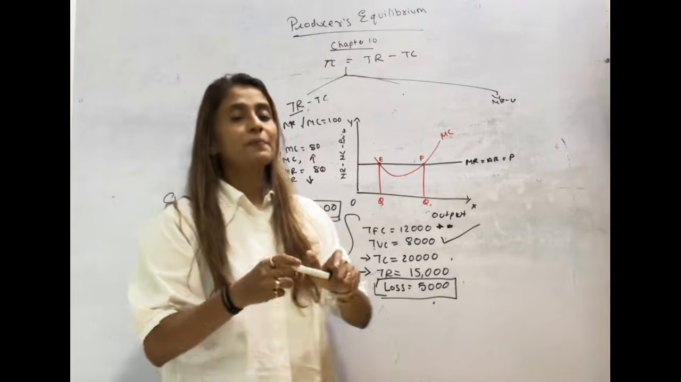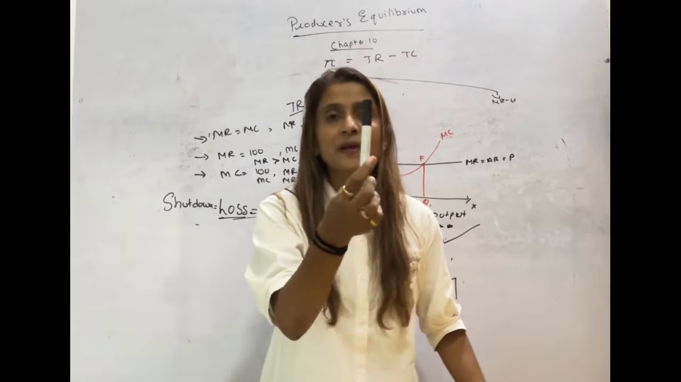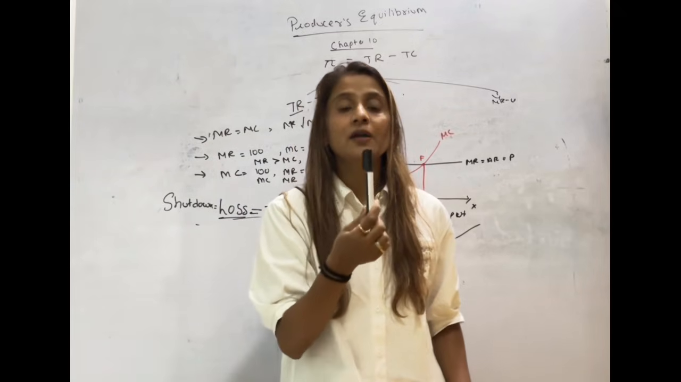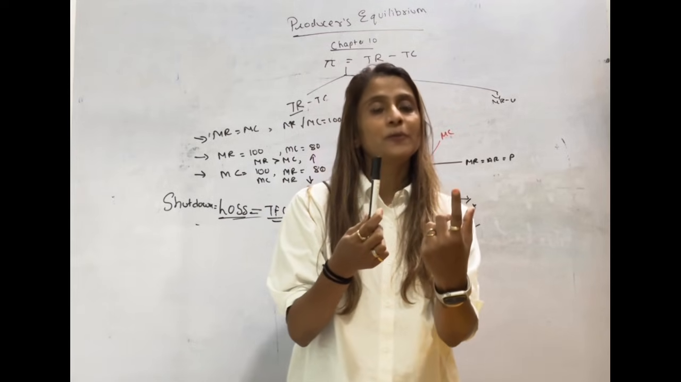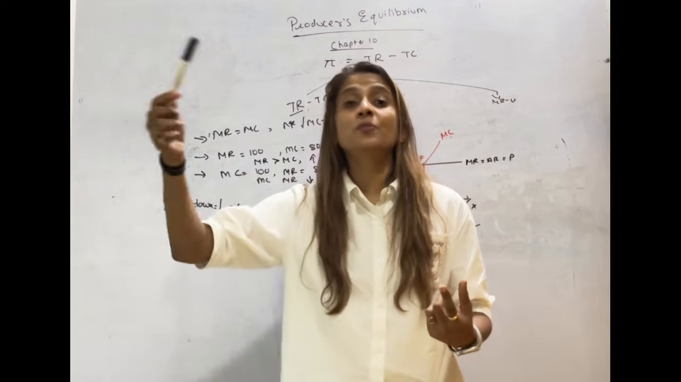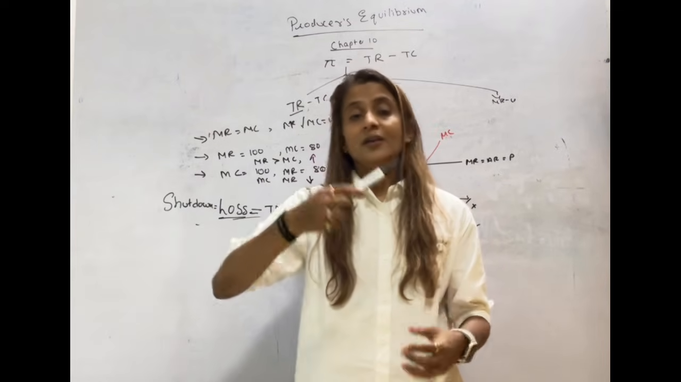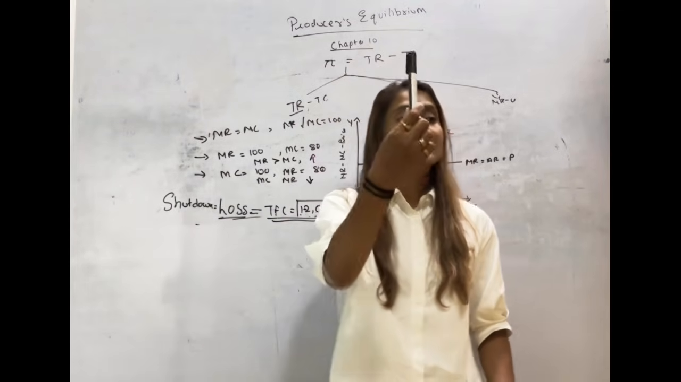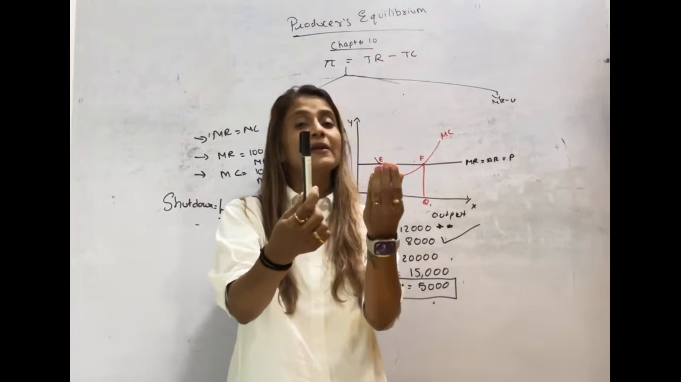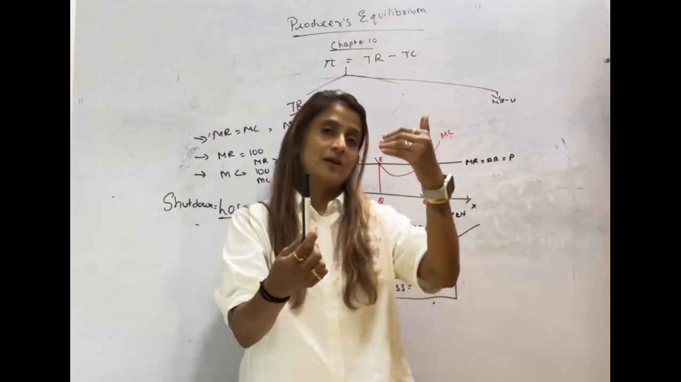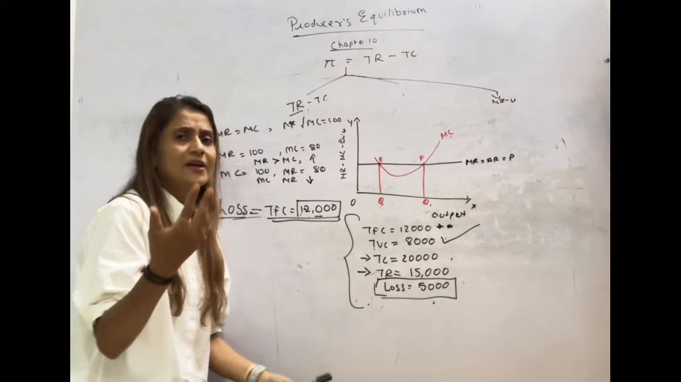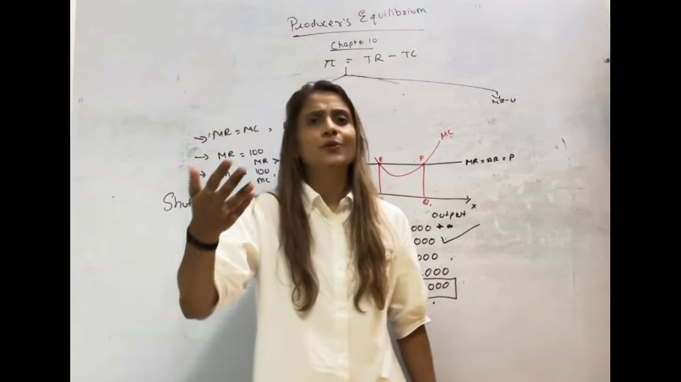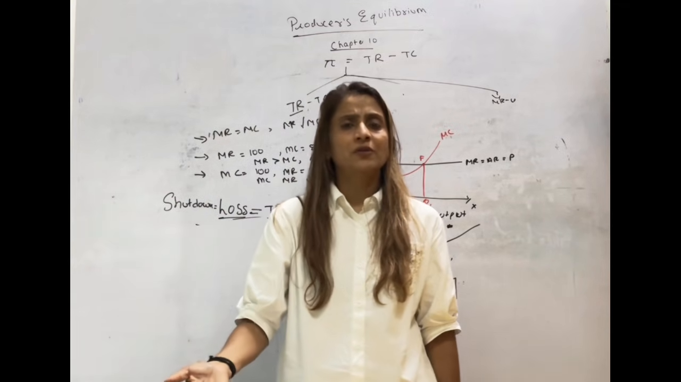If for an additional pen I'm generating 100 rupees of revenue and incurring 80 rupees of cost, I will produce more to increase my profit. If the additional pen's cost is 100 and its revenue is 80, I will produce less to reach my equilibrium. But if they are both the same, I don't need to increase or decrease my output.